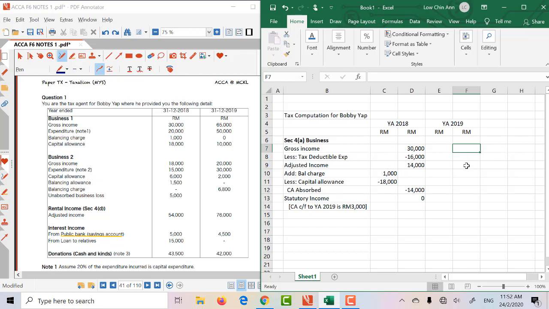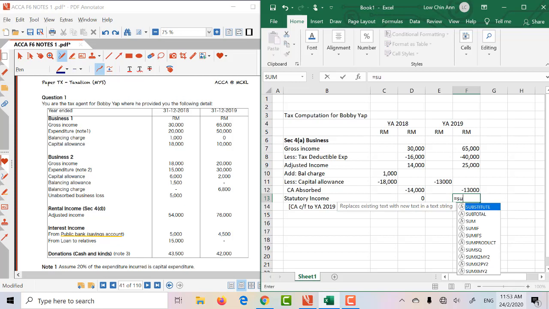Now, in 2019, right, we have 65,000, 50,000 expenses, but you only claim 80%. Now, this is a formula, so you can copy the formula and paste, so it will then auto compute for you, so you get that 25. Now we don't have a balancing charge, but we have this 3,000, which is the brought forward CA from 2018, and then the current year CA is 10, so actually you get 13. So in that case, the CA absorbed equals the same 13.